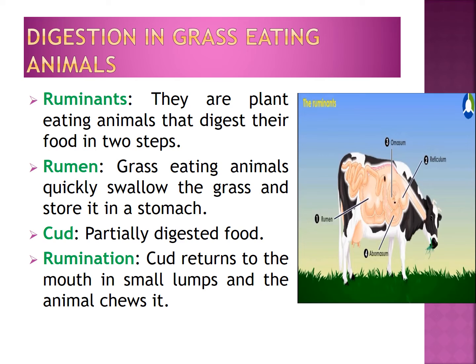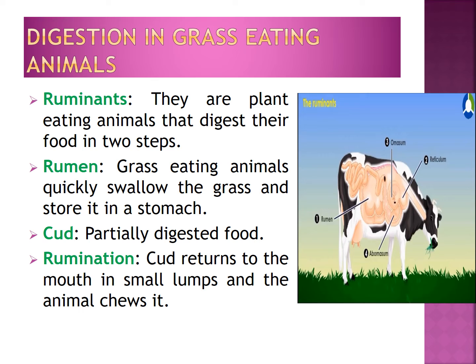Our next topic is digestion in grass-eating animals, otherwise ruminants. Ruminants are hoofed plant-eating animals that digest their food in 2 steps. Some examples are cows, buffaloes, goats, etc. They have a complicated stomach consisting of 4 chambers.